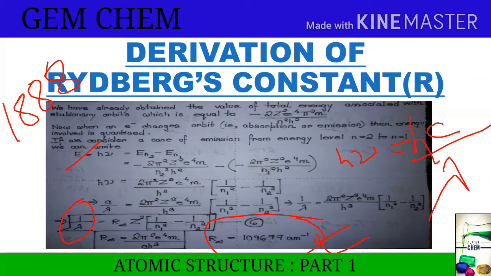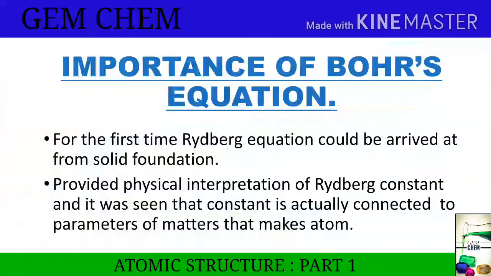Now we have to know what is the importance of Bohr's equation. For the first time, the Rydberg equation could be arrived at from a solid foundation, and Bohr provided a physical interpretation of the Rydberg constant. That is, the value of Rydberg's constant had a physical interpretation. Previously it was just theoretical, without any solid background, but after Bohr it got a solid background, and it was seen that the constant is actually connected to the parameters of matter that makes up the atom. So this is important.